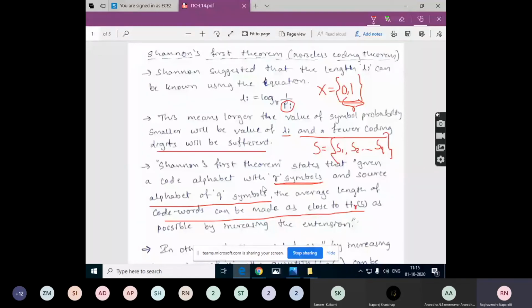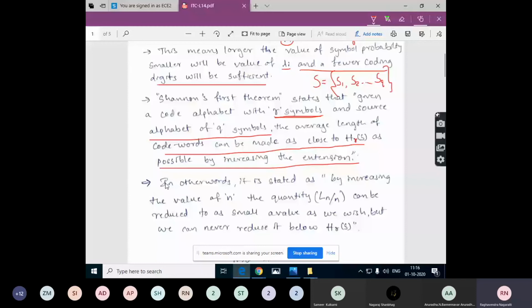So given a code alphabet with R symbols and a source alphabet with Q symbols, the average length of the code word can be made as close to H of S, the entropy, which is the average information content of the source, as possible by increasing the extension. We have already covered how to calculate the extension, right? In other words, by increasing the value of n, the nth extension in general,